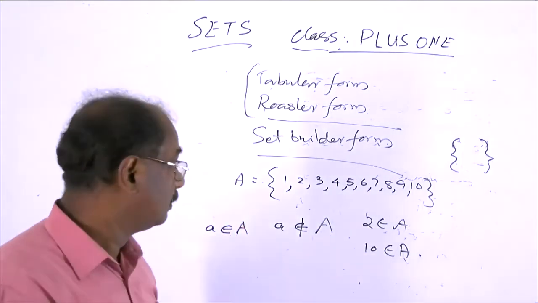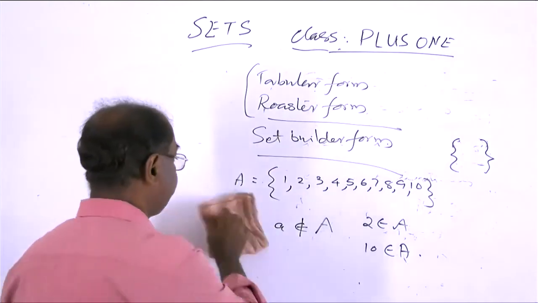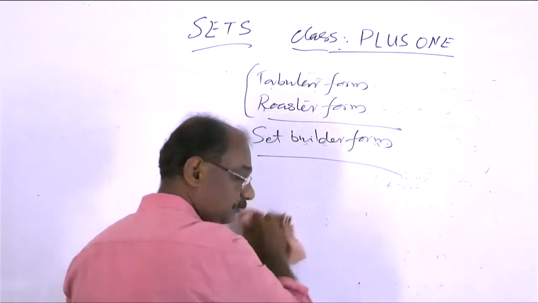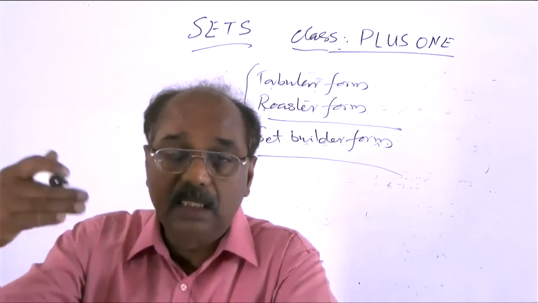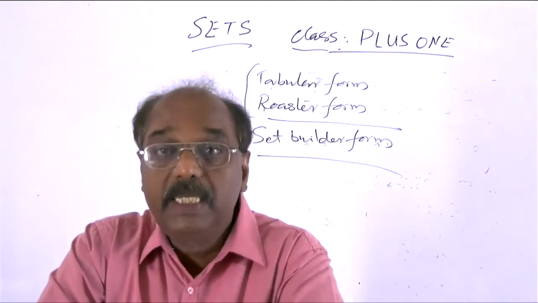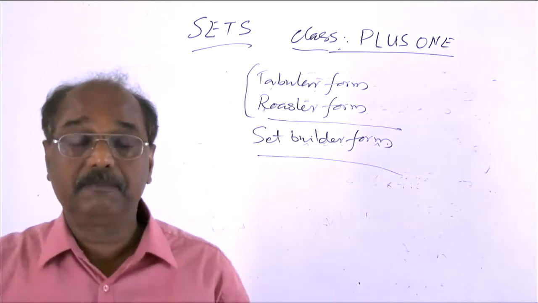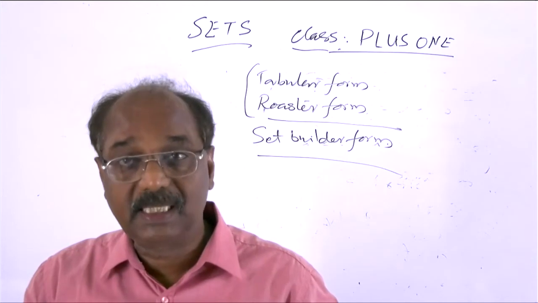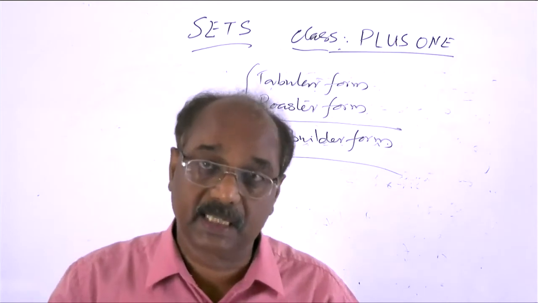And now again, there is another form which is the set builder form. The set builder form is a form with which we build the set. We are building the set. So that means we represent all the elements in the collection by a single variable, usually denoted by x.